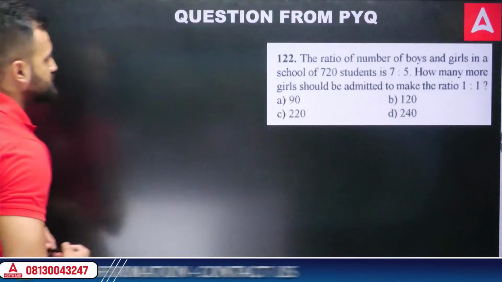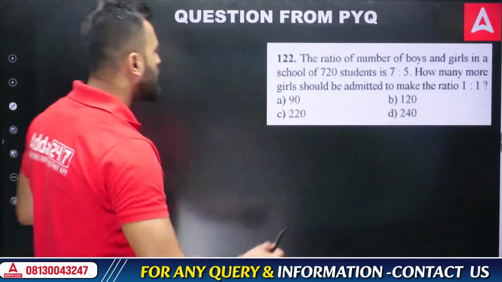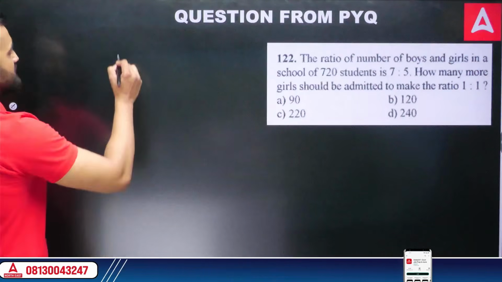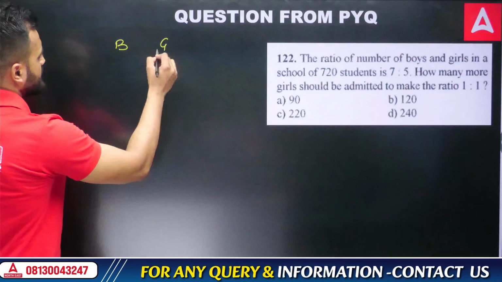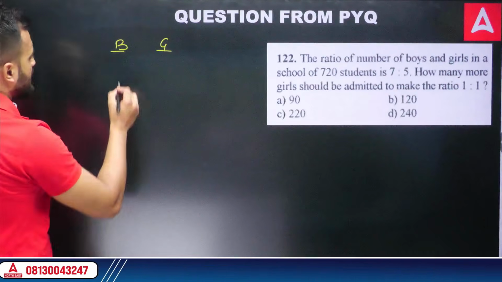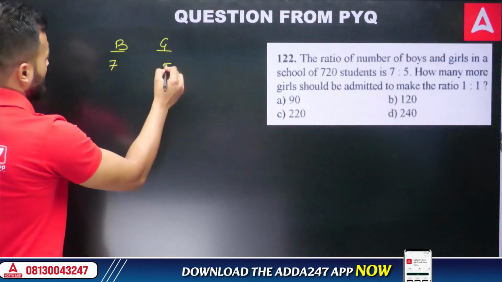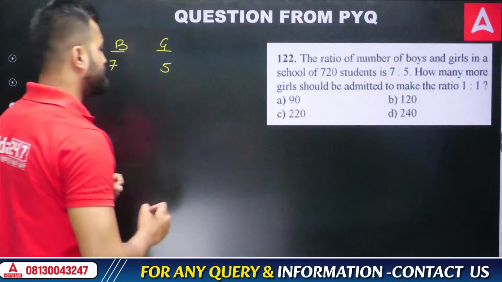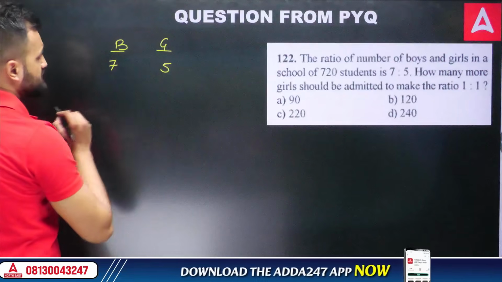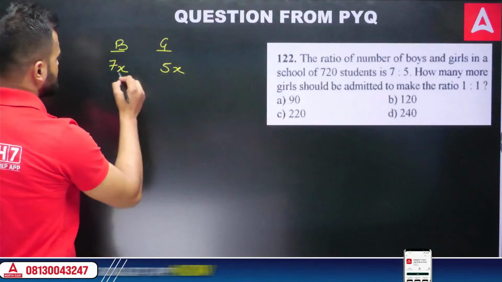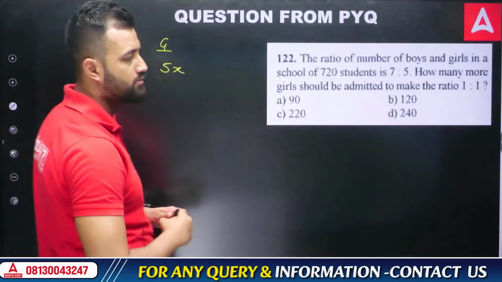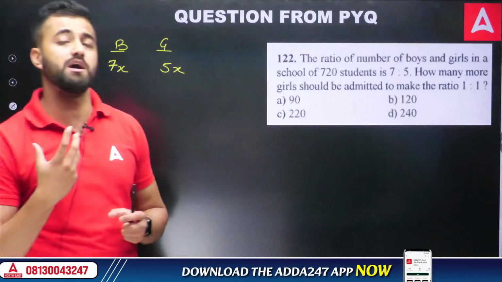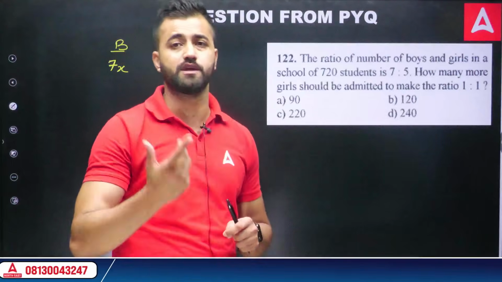So I'm starting the question. Whenever you have a ratio, we write down whatever is given. Here, the boys and girls ratio given to us is 7:5. Whenever it is a ratio, we cannot take the values to be 7 and 5. We need to put a variable x on both numbers, because these are not the actual values. I won't go too deep into the concepts. I would just give you a brief on how to solve, because we are understanding the best way to solve this question very quickly.